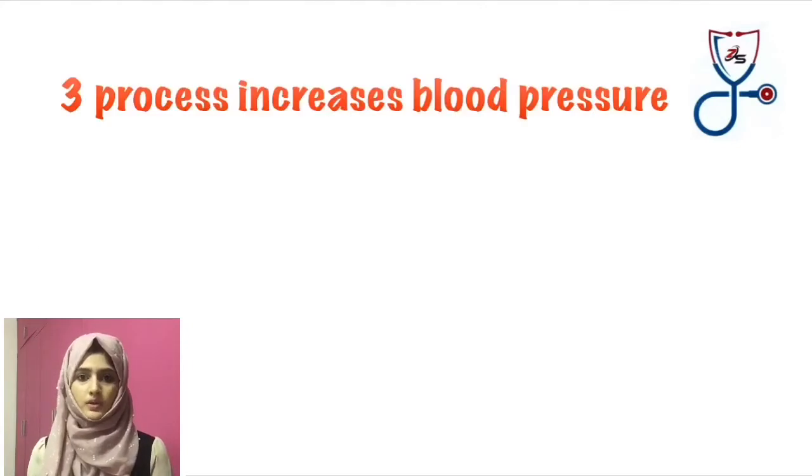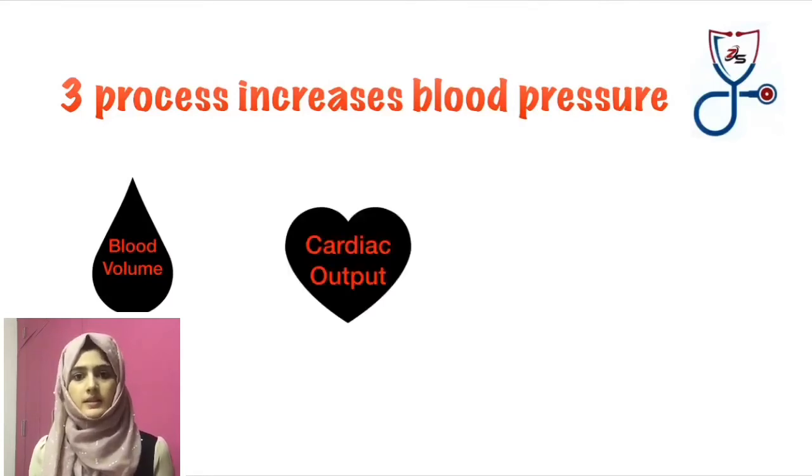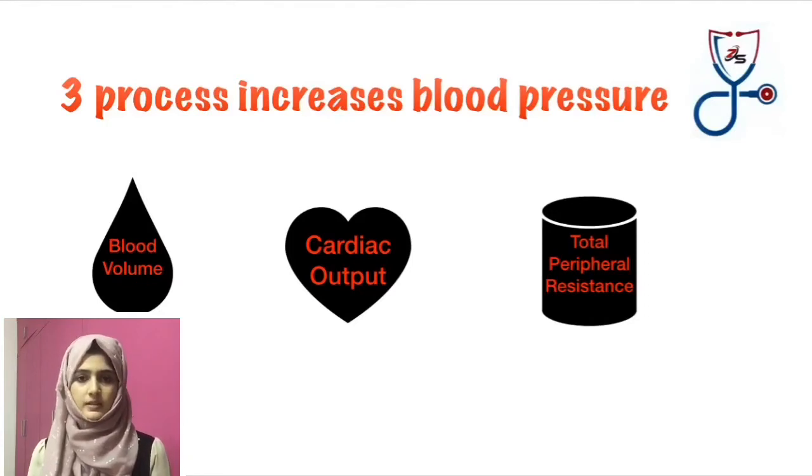There are three processes that lead to an increase in blood pressure. One, increase in blood volume. Second, increase in cardiac output. Third, increase in total peripheral resistance.